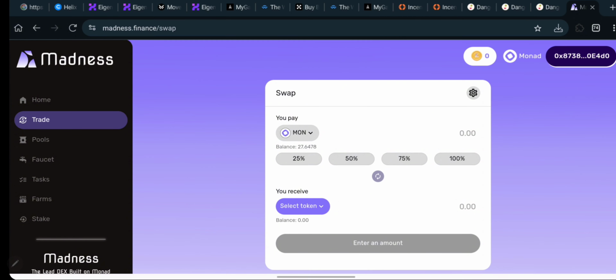The reason is because the Monad-testnet airdrop is going to be calculated based on the volume or the amount of transactions that you have done during the testnet. All the transactions that we are going to be doing in this video are going to be carried out on the Monad blockchain, meaning that it is going to be increasing our airdrop reward on the Monad-testnet airdrop.